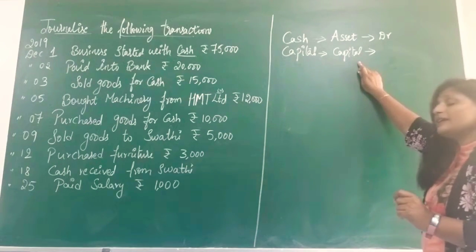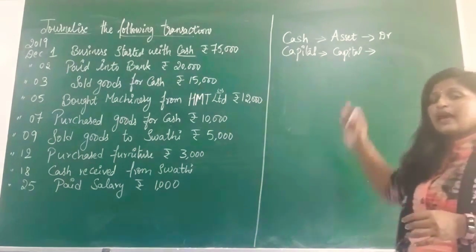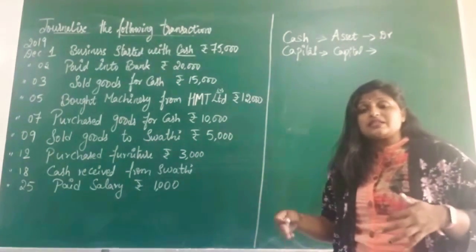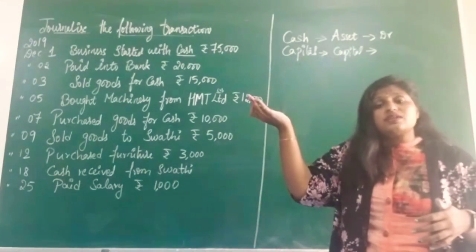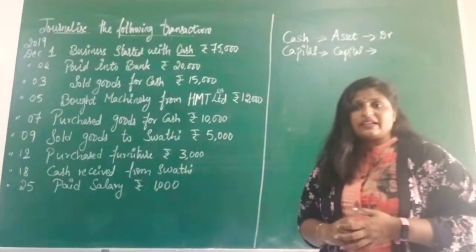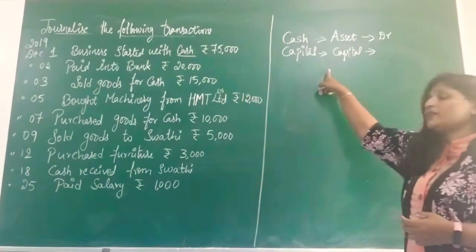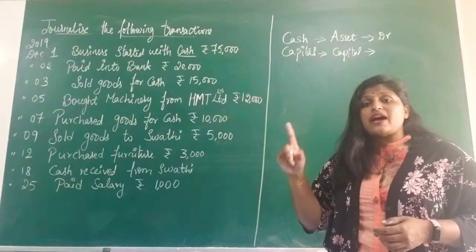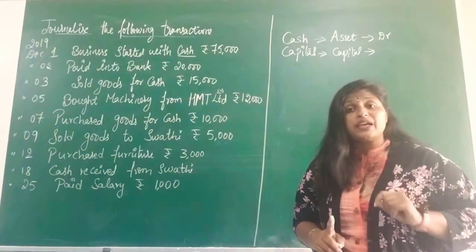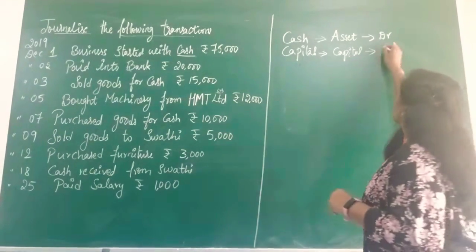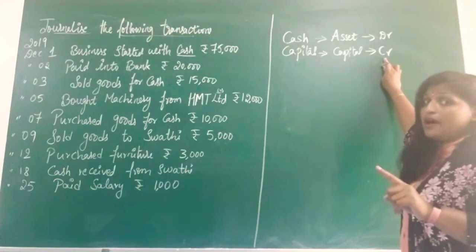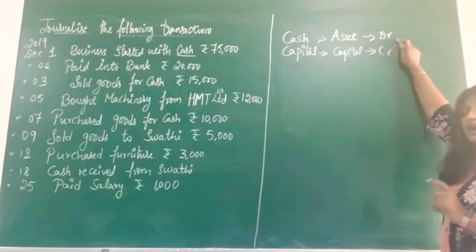Now check the capital rules. Capital was also zero before starting the business. Once the business is started, the capital value is increased to 75,000. So the capital value also will be increased. See the rules of capital: increase in the value of capital will be credited. For credit I am using CR, and for debit I am using DR.